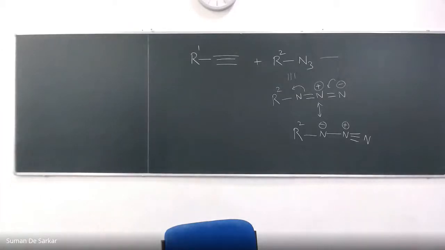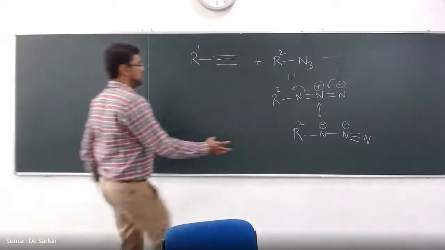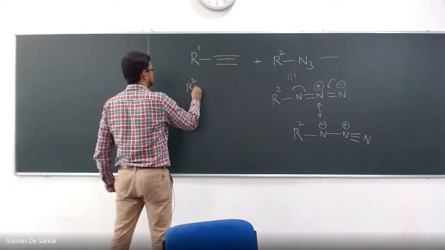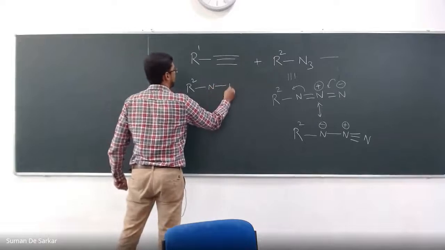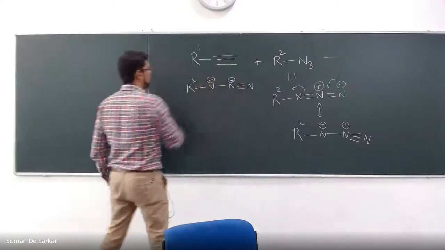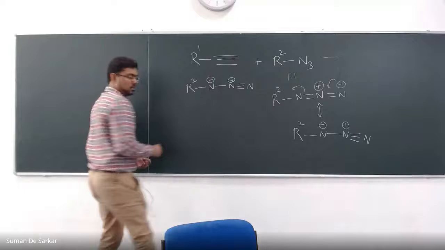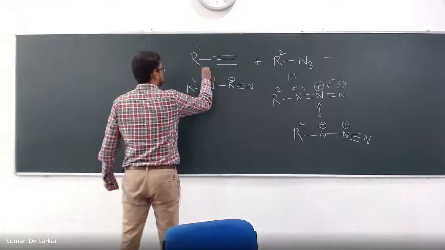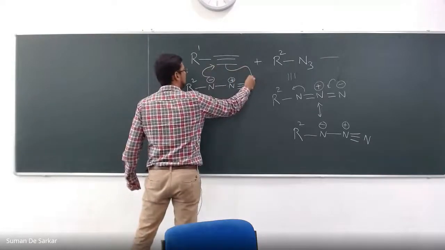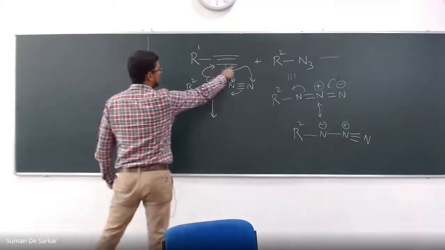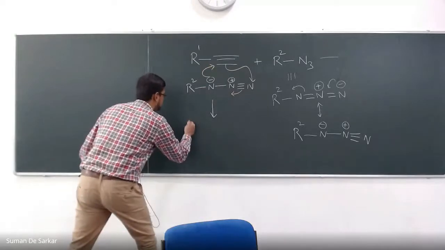Now if you react this azide and alkyne, let us bring the azide close to the alkyne to understand the reactivity. Plus here, minus here. You push electrons here, here, and here. What are you getting? You are making 2 carbon-nitrogen bonds.